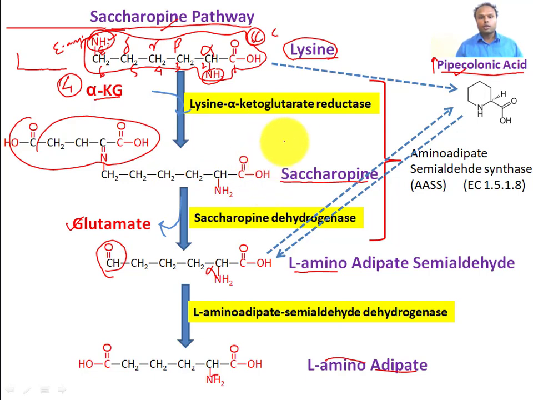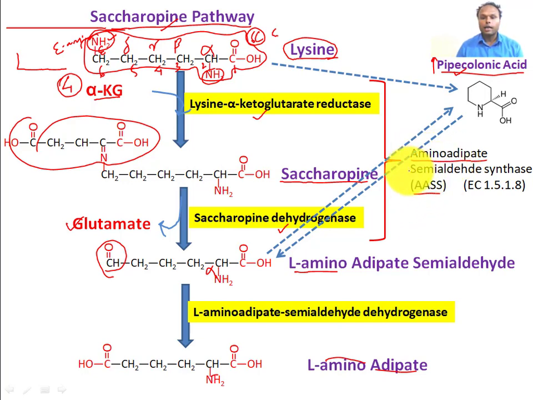This two-step process is catalyzed by two enzymes: lysine alpha ketoglutarate reductase and saccharopine dehydrogenase. These two enzymes are actually part of a bifunctional enzyme called aminoadipate semialdehyde synthase, AASS.